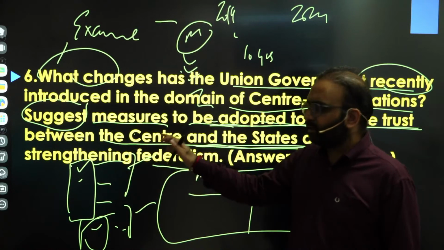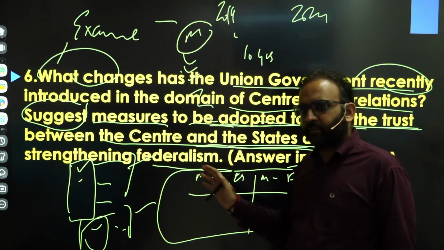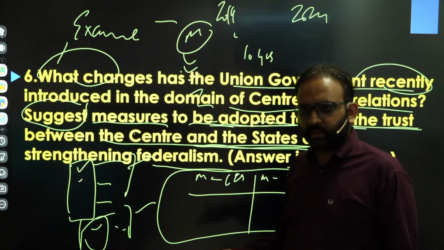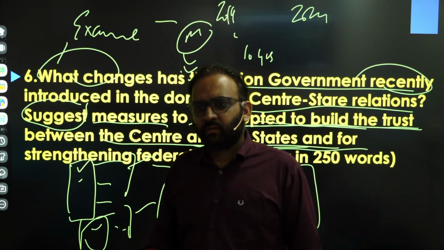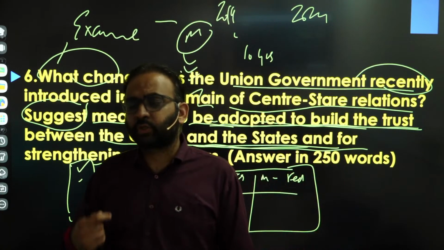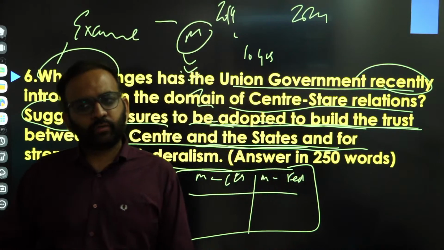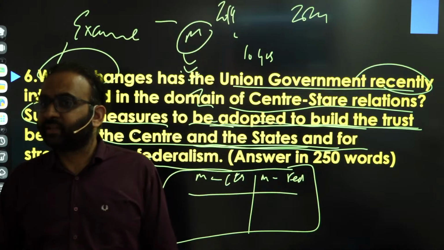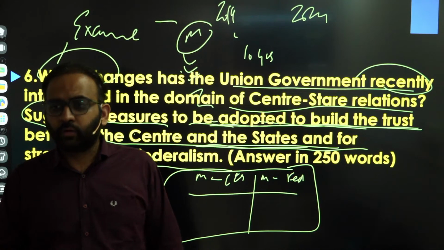So you can end your answer with the measures. Here a conclusion is not necessary. But it's a 15-mark question, so you can give a one-line conclusion, like effective implementation of measures should be there, or strong political will and earnest implementation of these measures should be done at the earliest. You get the point? These kinds of concluding remarks you can give.